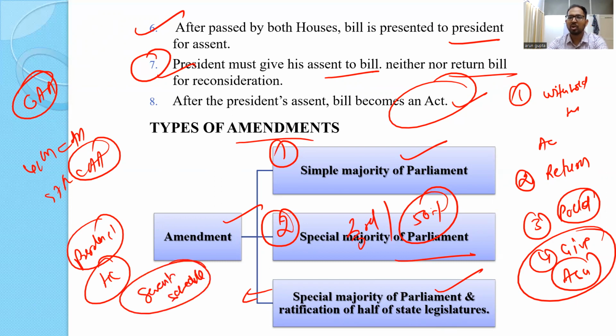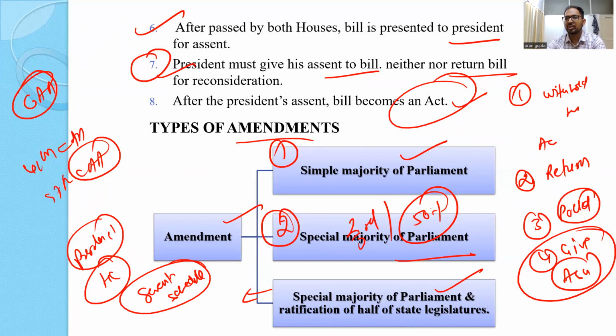So we will be bringing a small video regarding various schedules also soon. So there are 12 schedules in the Indian Constitution. So we'll talk about schedules and then what are the different parts. We'll be talking about different parts also within our separate, smaller videos.